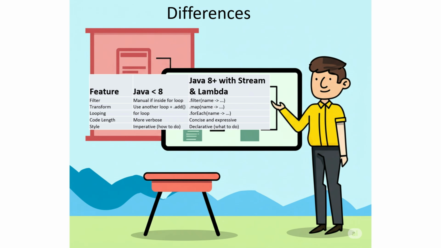Now with respect to the code length, it is more verbose and very cumbersome, but here it is very concise and expressive. And if you see the style, it is imperative, how to do it, but Java 8 is a very declarative way, what to do. So in that way it is quite easy, concise and expressive.